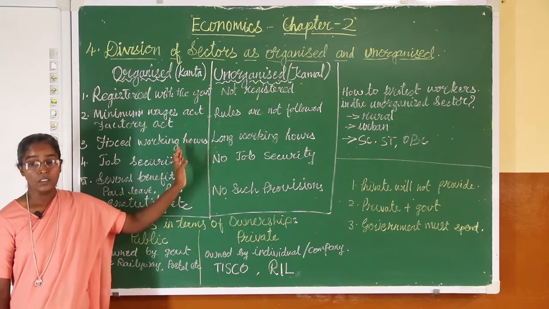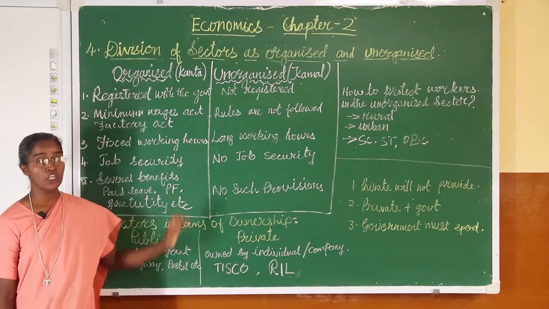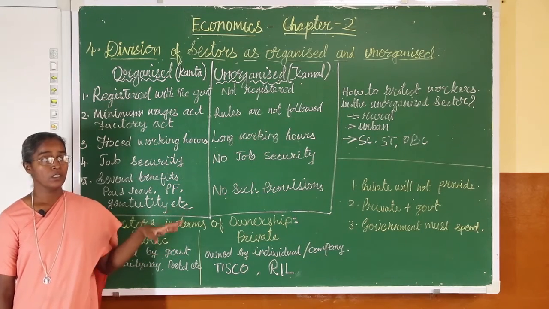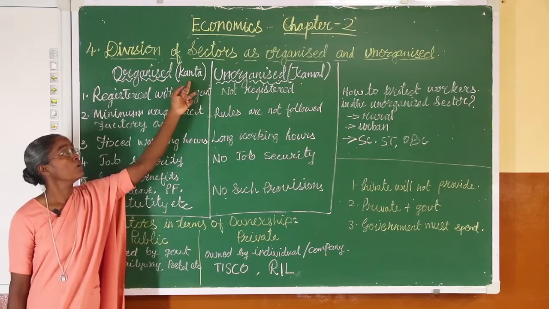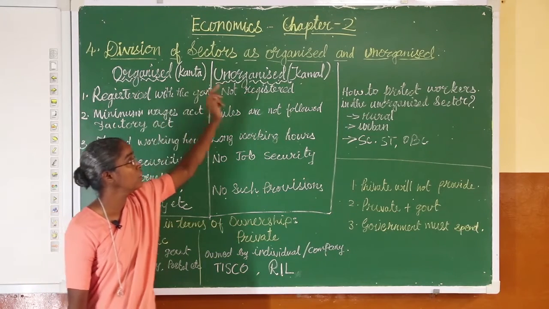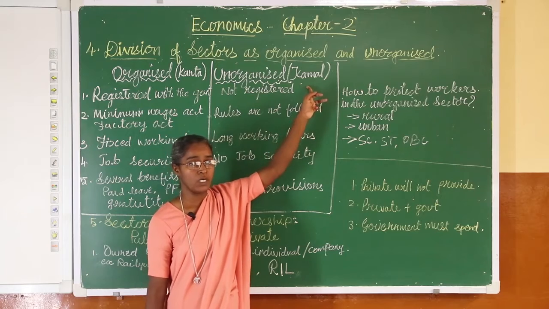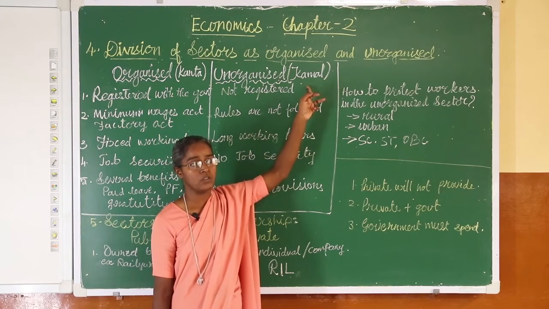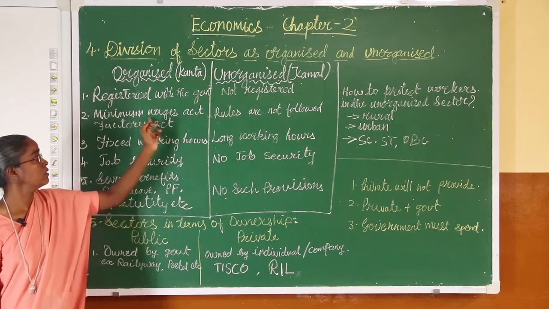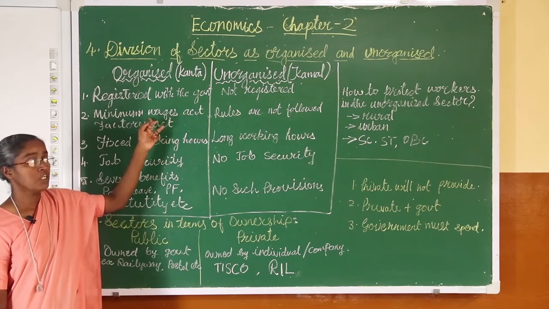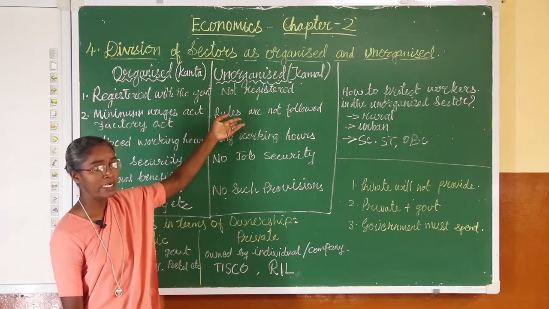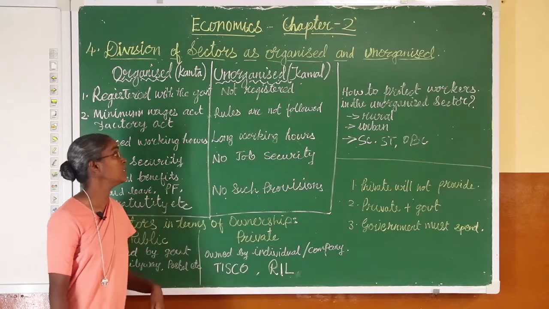To learn this topic, in your book they have given two examples. What are those two examples? They have given Kamda, one who is working in the organized sector, and Kamal, one who is working in the unorganized sector. So here I have given both names and the benefit of the organized sector and the non-benefit of the unorganized sector. We will learn it here.